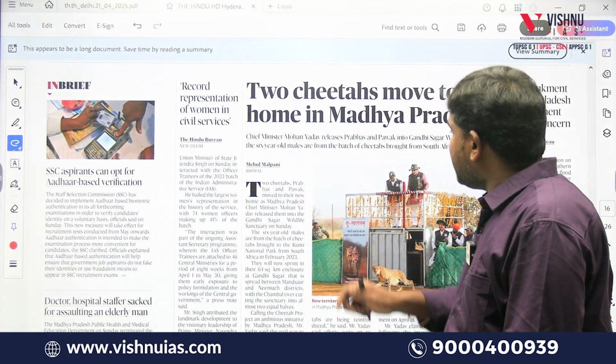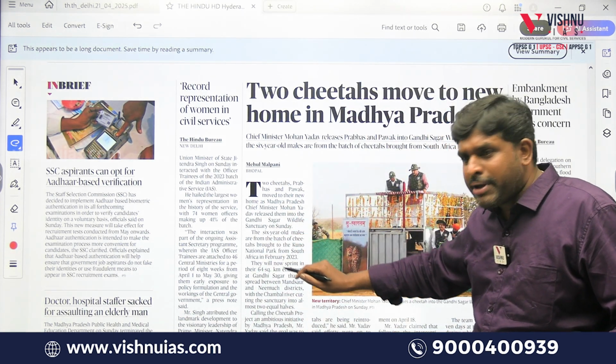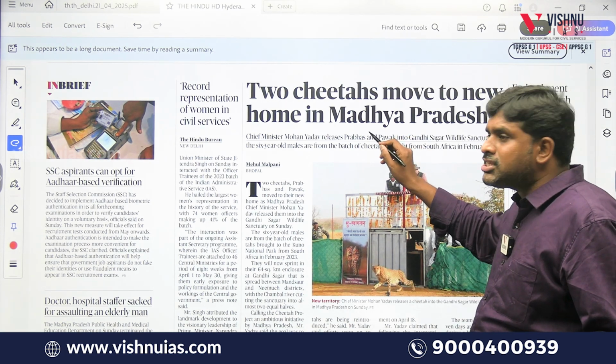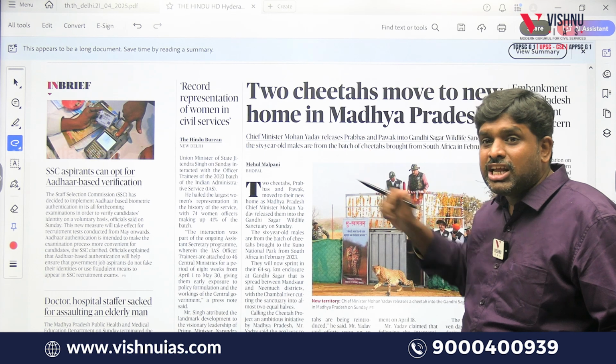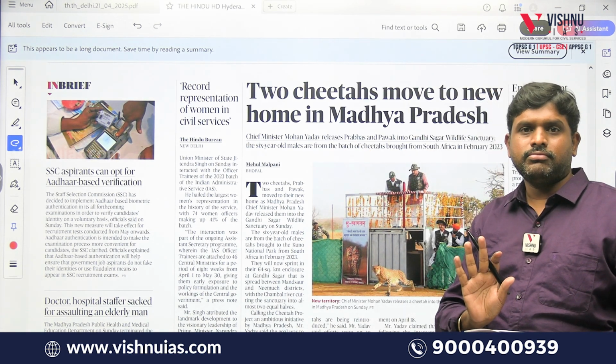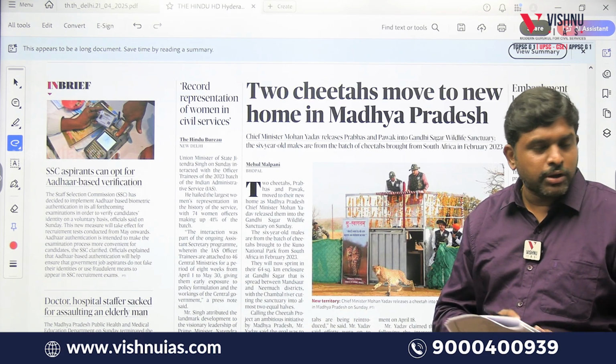So, the MCQ is not based upon this article, Madhya Pradesh or what. The MCQ is mainly based upon how the relocation is happening, from where we brought. Why we brought also, that is also important. Why we brought is also important. Third question.